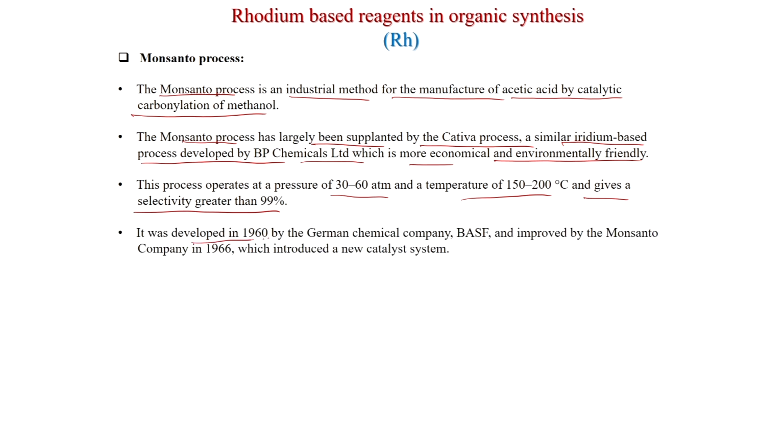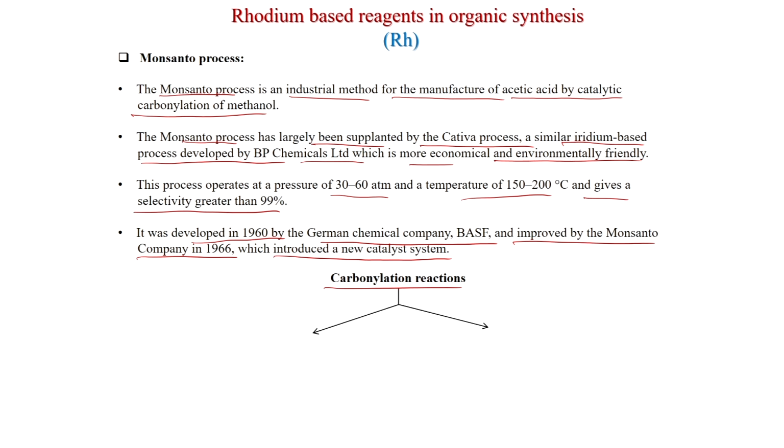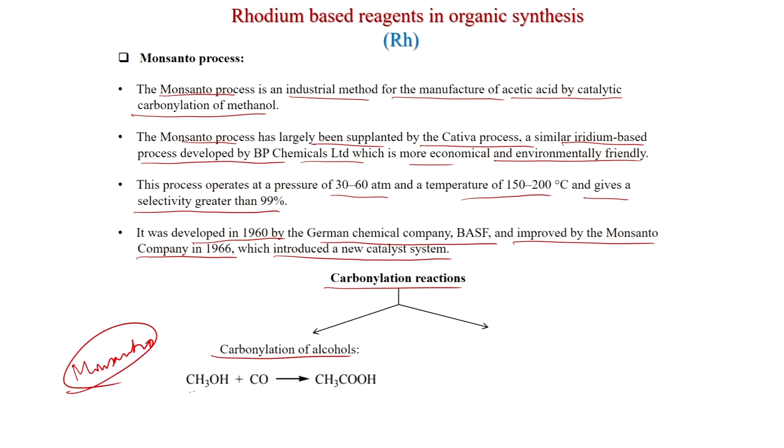It was developed in 1960 by the German chemical company BASF and improved by the Monsanto company in 1966, which introduced a new catalyst system. So, this is the carbonylation reaction. Carbonylation of alcohol, this is the Monsanto process. Methanol plus carbon monoxide, you get the acetic acid.